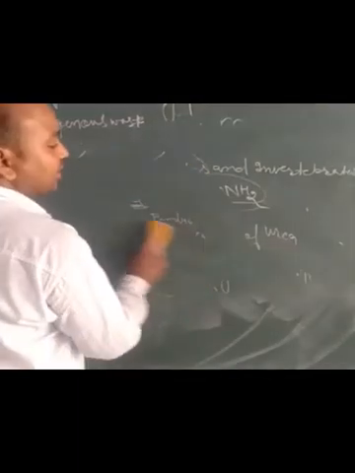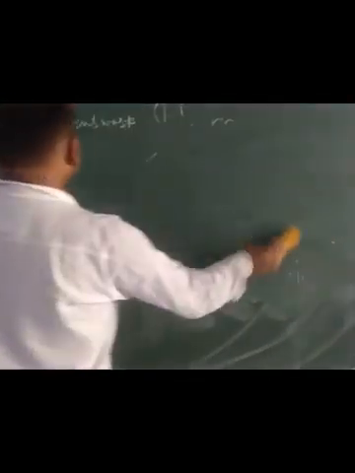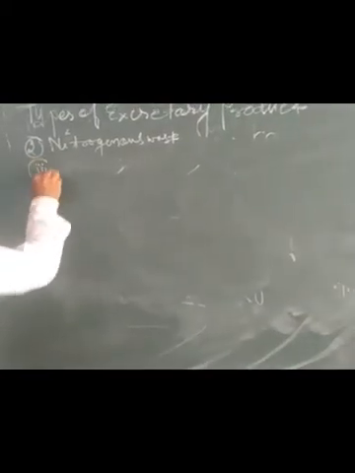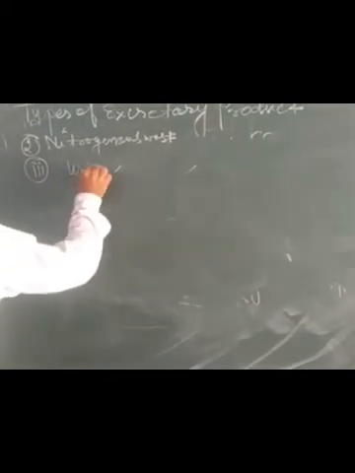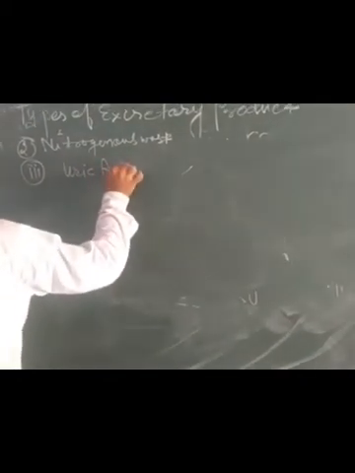It is a very harmful substance if it gets accumulated in our body. Now the third type of nitrogenous waste is uric acid. How is it produced?